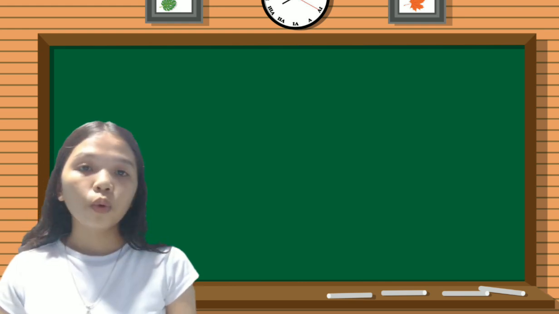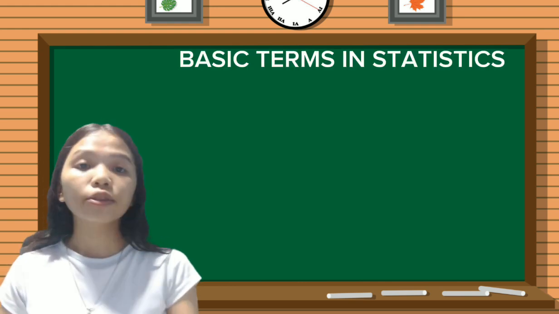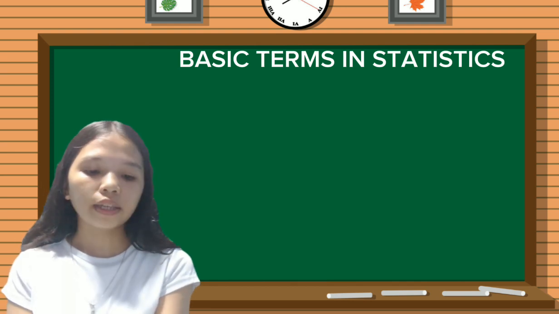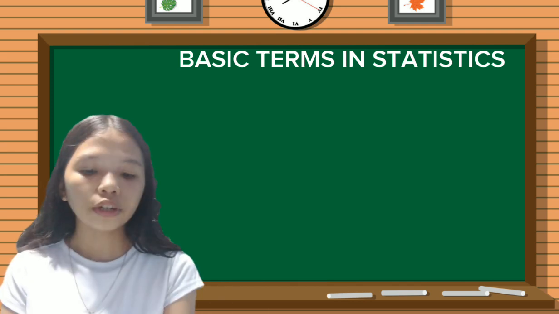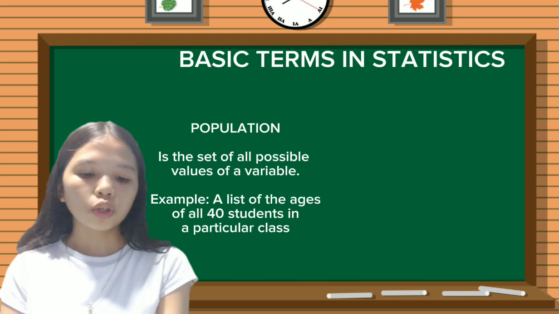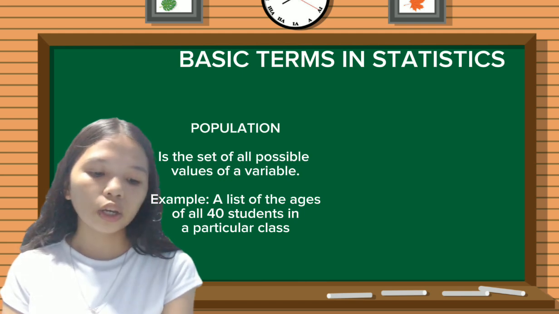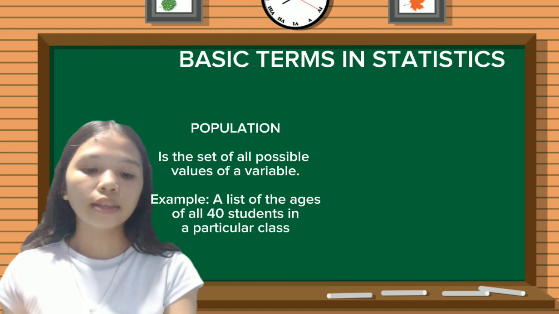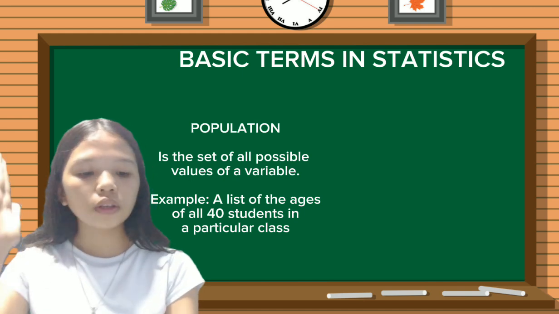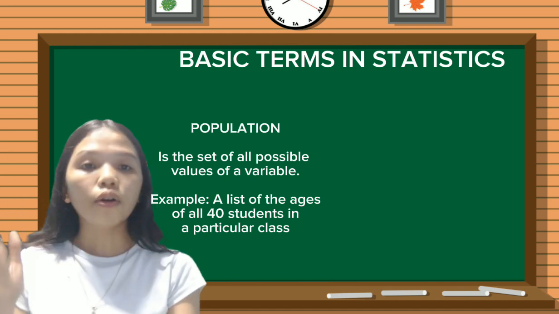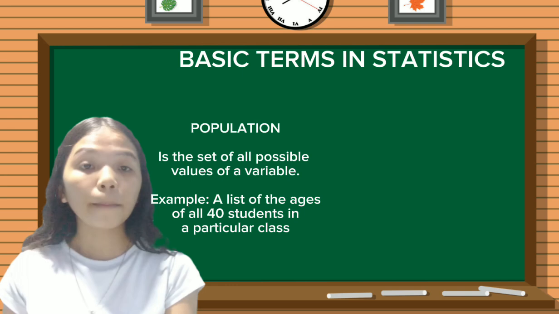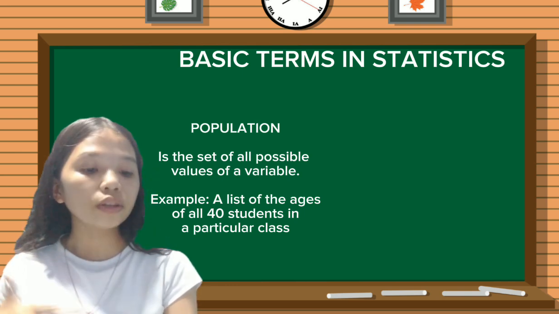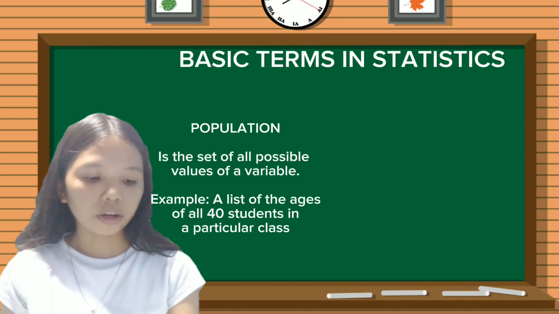Now we'll be tackling the basic terms in statistics. The first basic term we are going to learn is the population. When we say population, we're talking about all the items of interest, or the set of all the possible values of a variable. For example, a list of ages of all 40 students in a particular class.